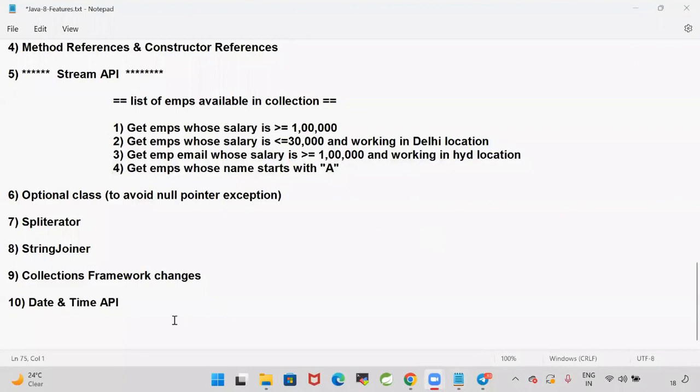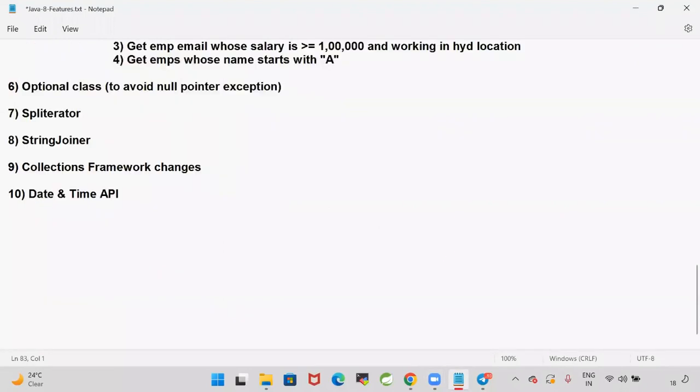So as I mentioned, these are the Java 1.8 features. Today is the first day of our 1.8 features, 18th December. And class timings: daily 6 p.m. to 8 p.m. IST, our class will be available.